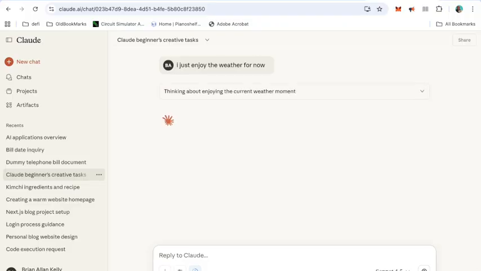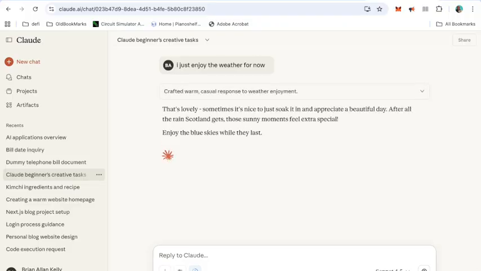There you go, just on there below, just have a chat. Why not have a wee chat? It's lovely, sometimes it's nice just to soak up and appreciate a beautiful day. After all the rain in Scotland, those sunny moments feel extra special. They do that. And enjoy the blue skies while they last. Maybe Whiskey's enjoying a bit of garden time too.